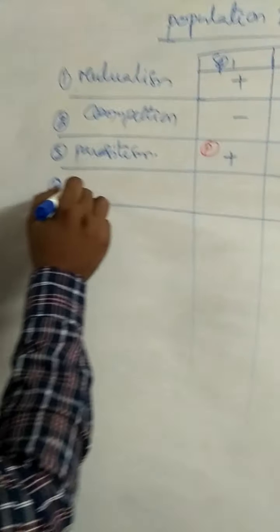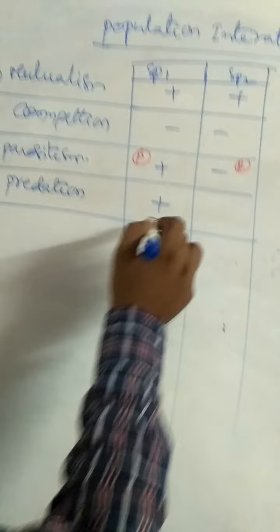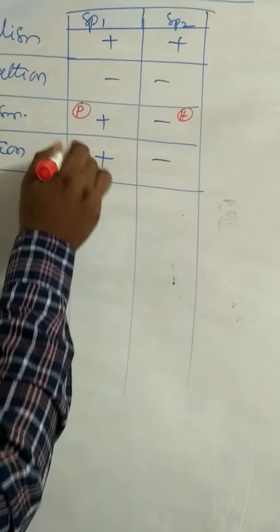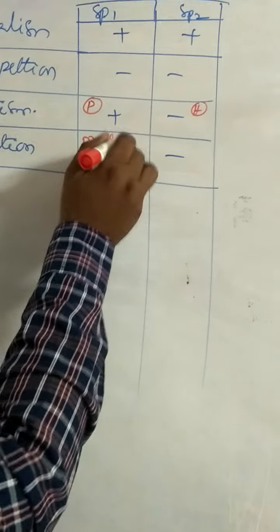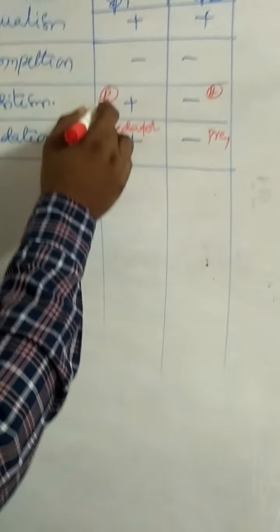Fourth one, predation. Predation is an interaction in which one partner gets benefited, the other one is harmed. The benefited one is called the predator. The harmed one is the prey. Predator and prey. Here, parasite and host.